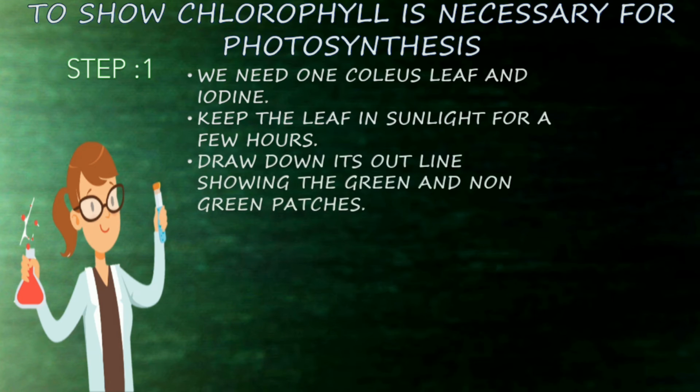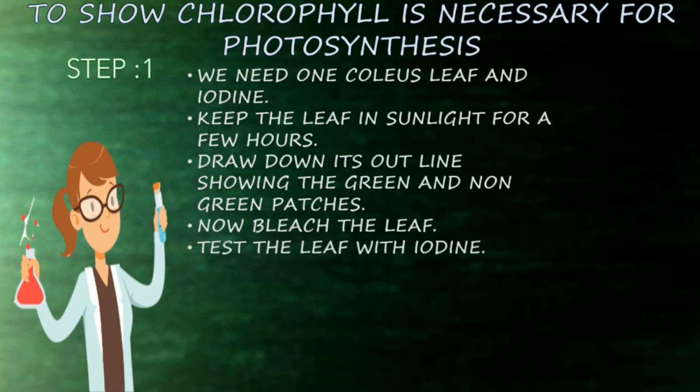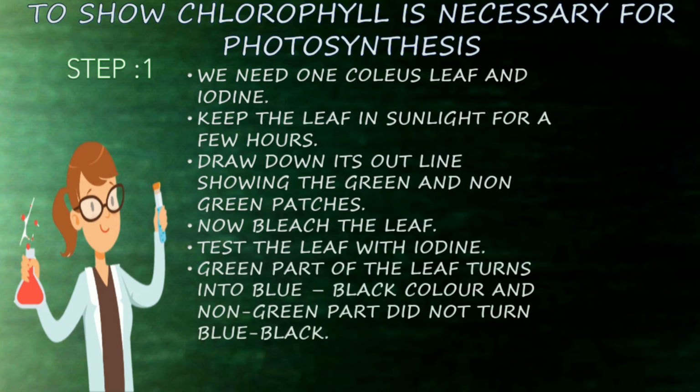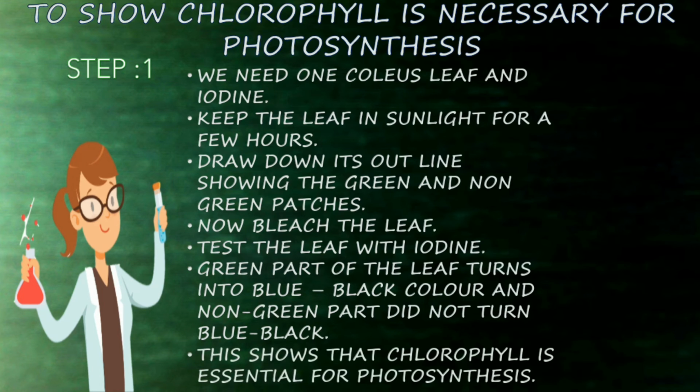Draw down its outline showing the green and non-green patches. Now bleach the leaf. Test the leaf with iodine. The green part of the leaf turns into blue-black color and the non-green part did not turn blue-black. This shows that chlorophyll is essential for photosynthesis.